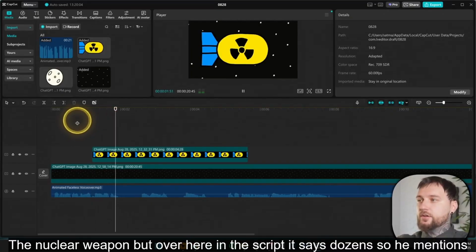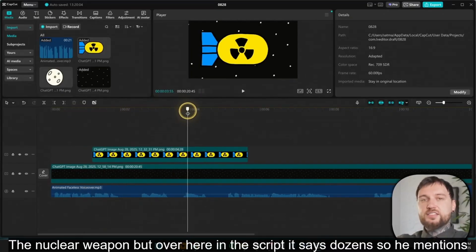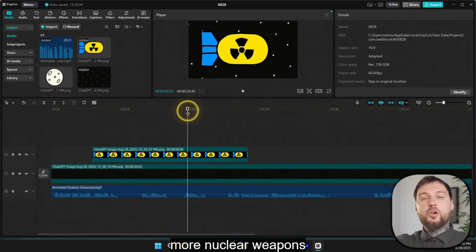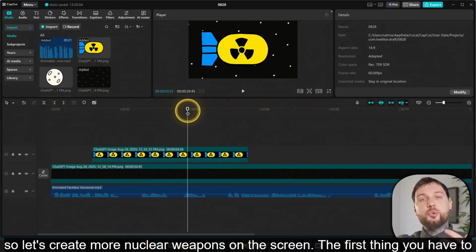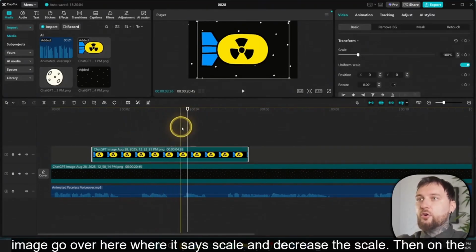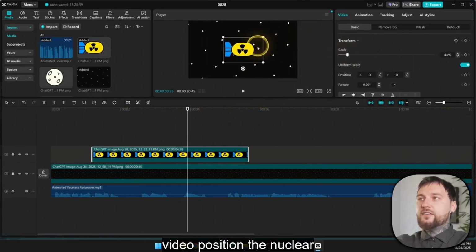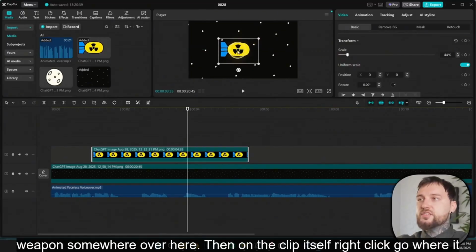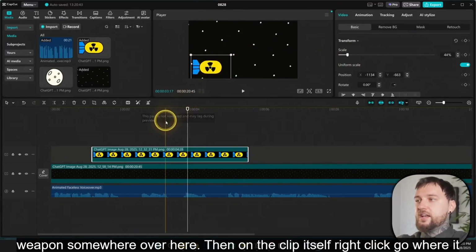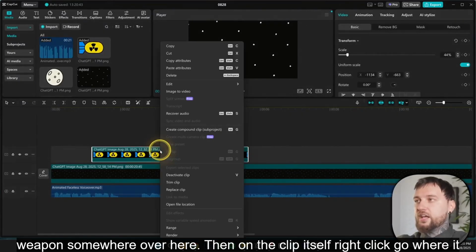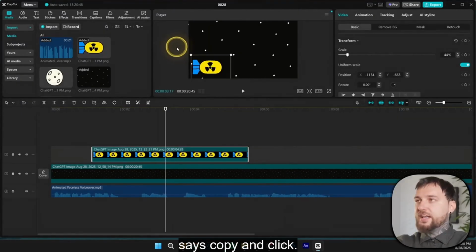But over here in the script it says dozens, so he mentions more nuclear weapons. So let's create more nuclear weapons on the screen. The first thing you have to do is click on the image, go over here where it says scale and decrease the scale. Then on the video, position the nuclear weapon somewhere over here. Then on the clip itself, right click, go where it says copy and click.